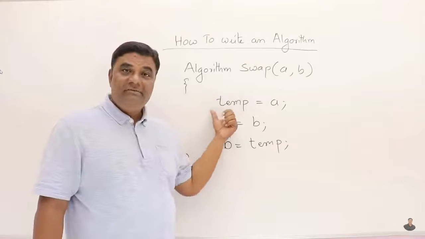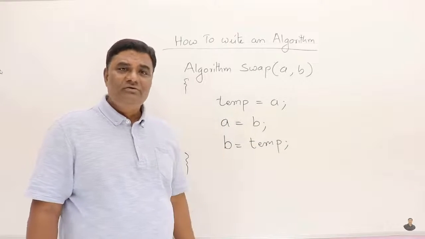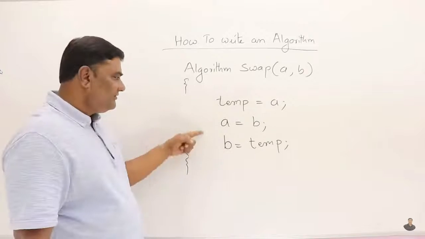And here, I don't even have a temporary variable declaration. Declaration is not there. Directly it is used. In a program it's understood that unless you declare, you cannot use it. But in an algorithm, we don't bother about those minor things that are related to language. This is more like C.